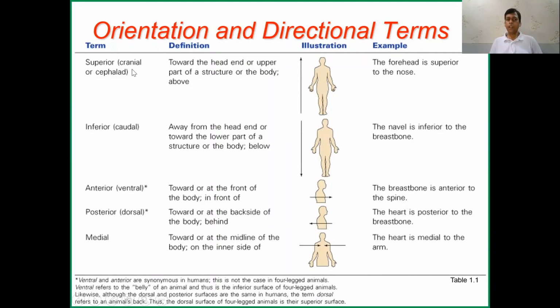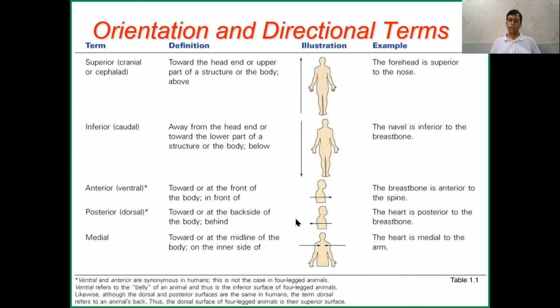What is superior? Superior means towards the head. Inferior means below, the lower part. Like the forehead is superior to the nose, and the navel is inferior to the breastbone, the sternum. Then anterior. This is anterior, and this is posterior. Anterior is in the front, posterior in the back.